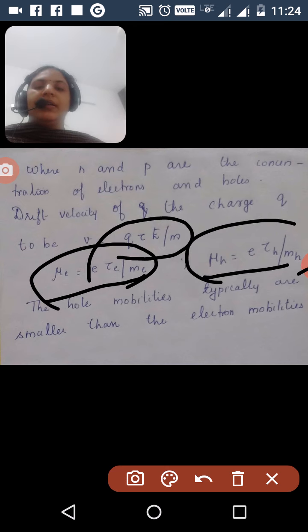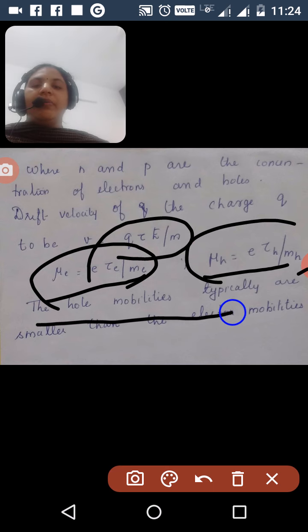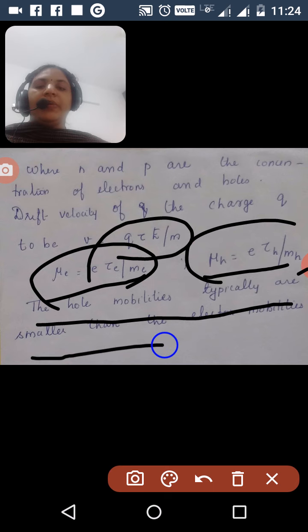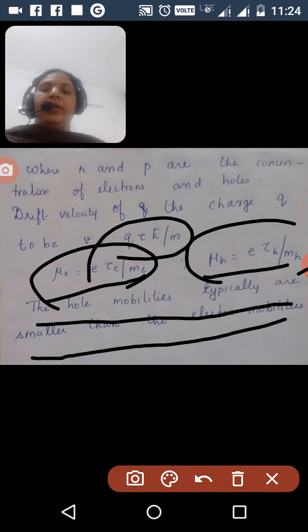The intrinsic mobilities of electron and hole are both positive values. Here we notice that the hole mobility is typically smaller than the electron mobility. Here we find the results: intrinsic carrier concentration and intrinsic mobility. Okay, thank you.